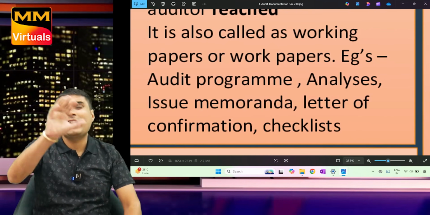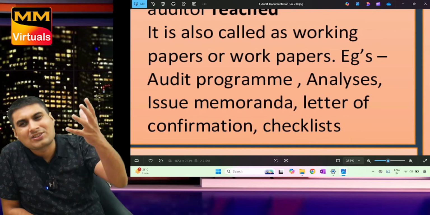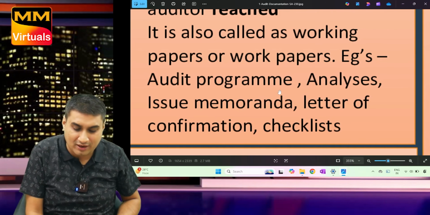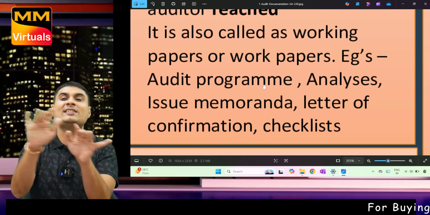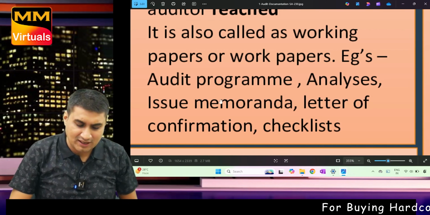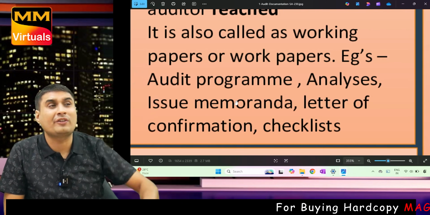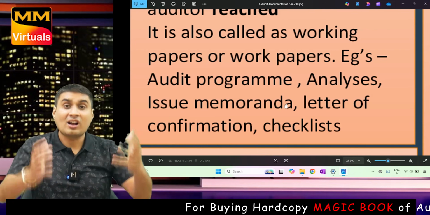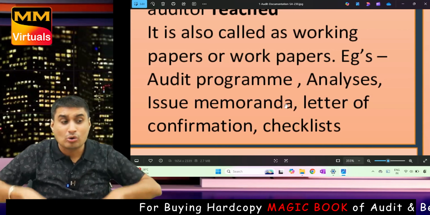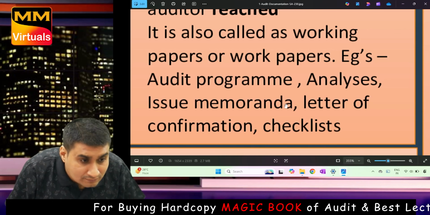Sir, can you tell a few examples of documentation? Audit strategy, plan, program, document analysis. You have done a few analysis sheets, depreciation calculation. That's documentation. Issue list, issues you have created, that 8 issues came in the audit. Documentation. Confirmation you got, checklist you got, documentation. Over.